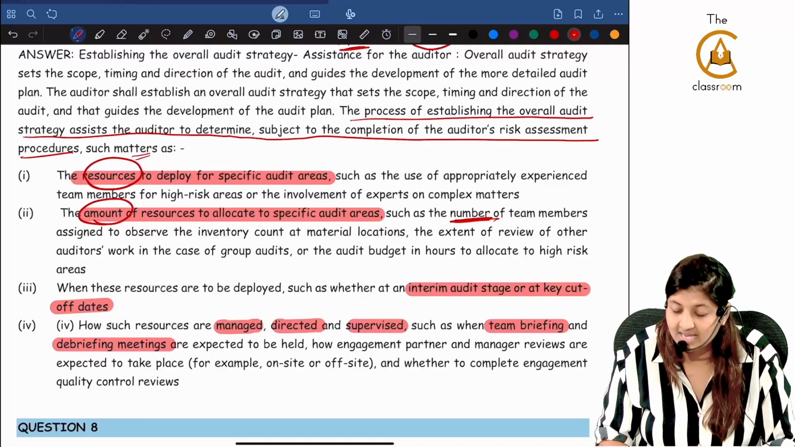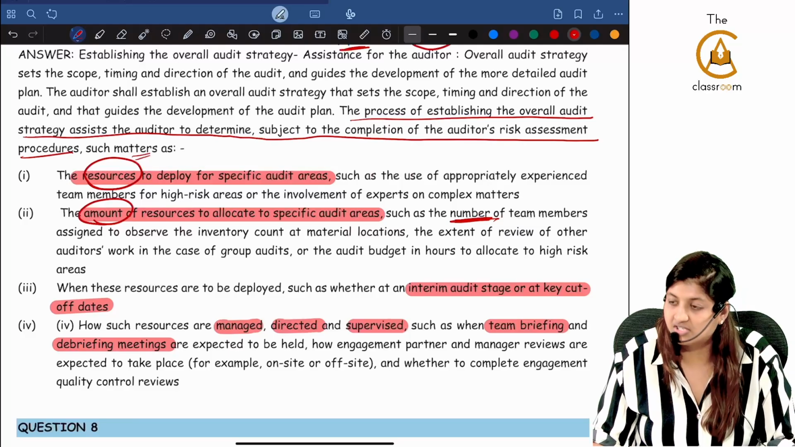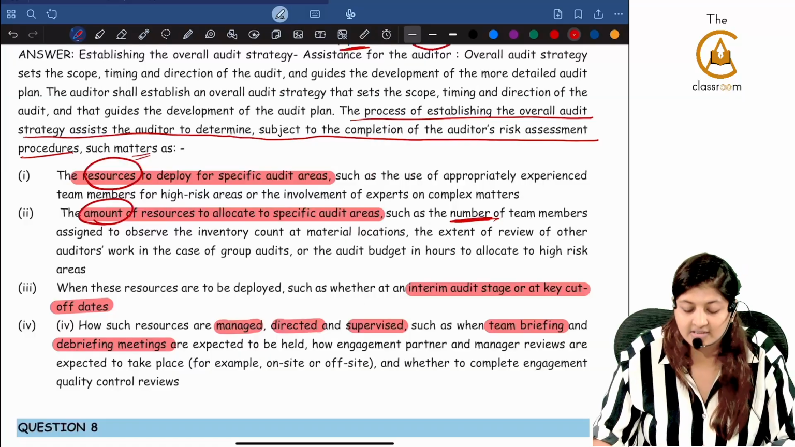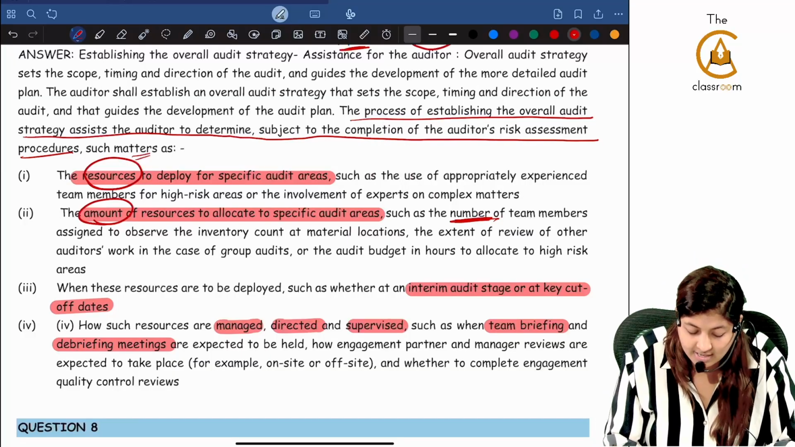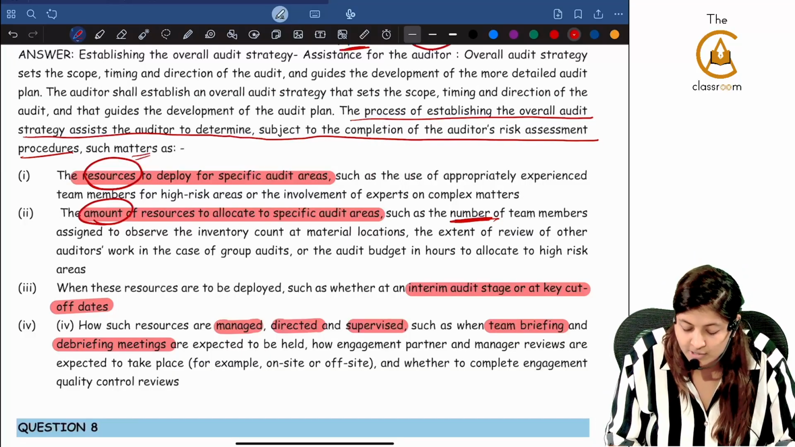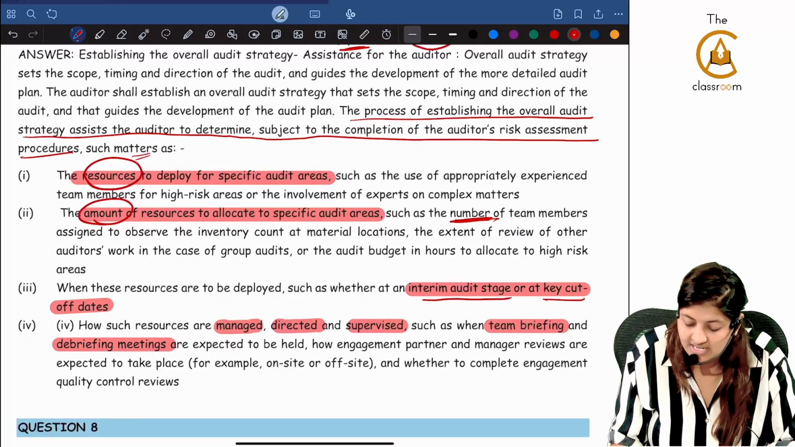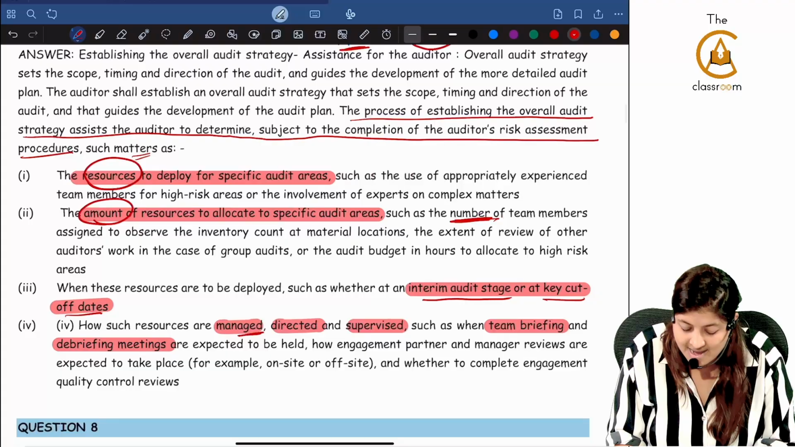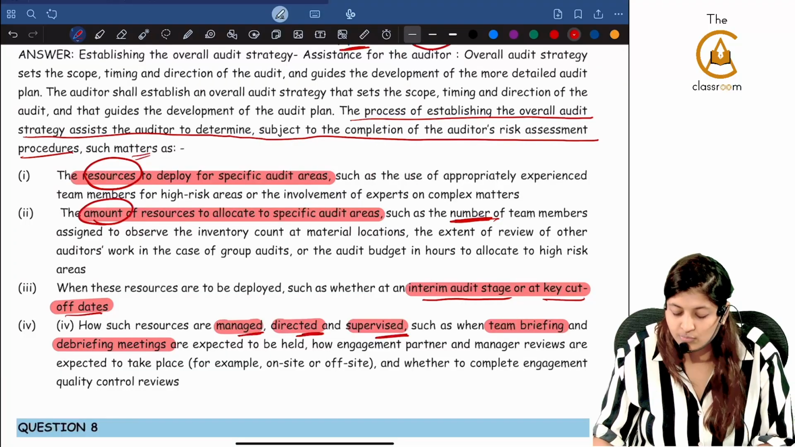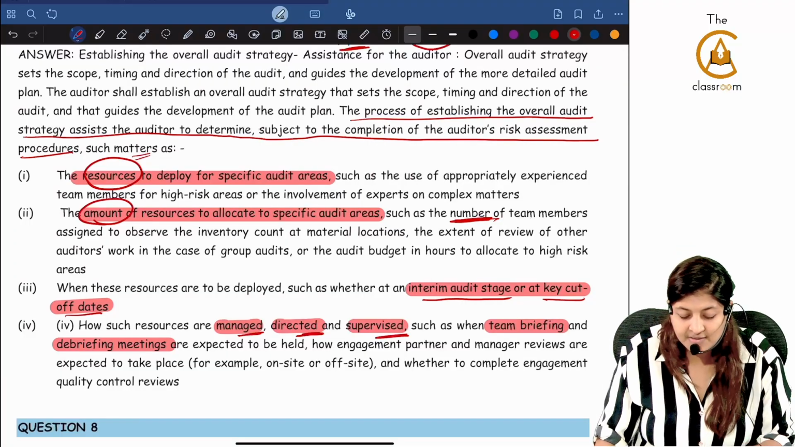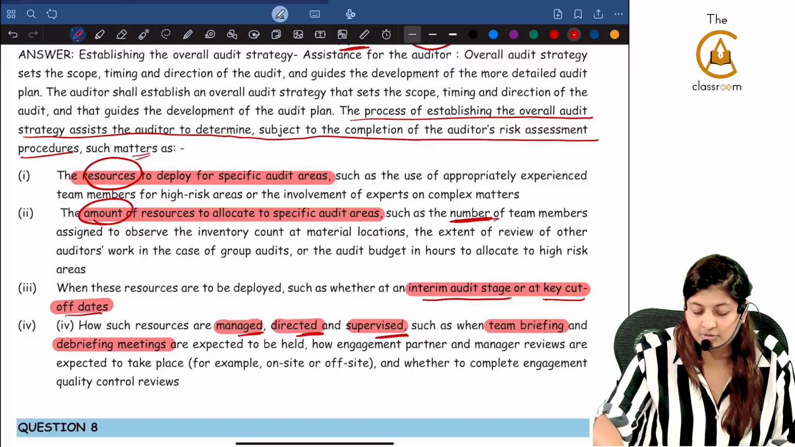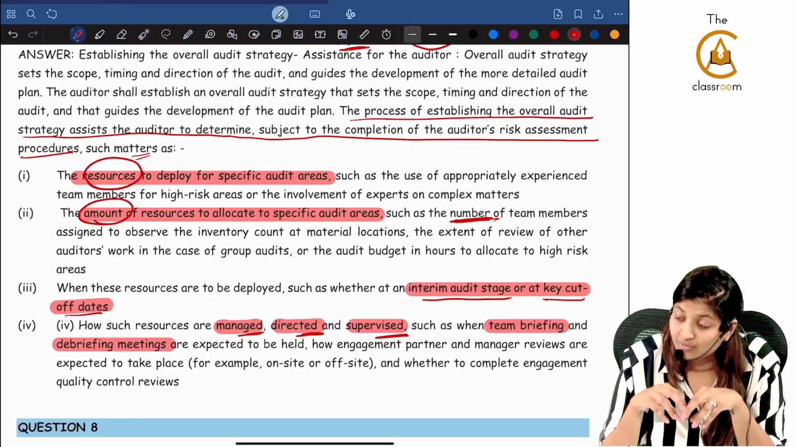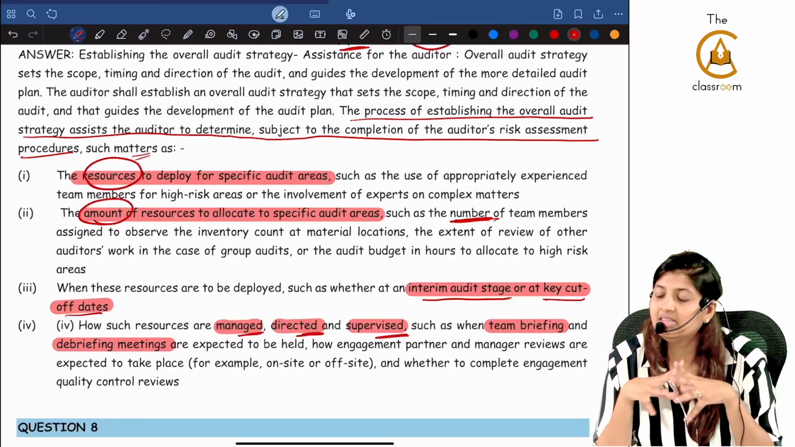Third, what are they saying? In the interim audit stage, whether these resources should be deployed, or at key cutoff date, whether these resources should be deployed. When these resources are to be deployed, such as whether at interim audit stage or at key cutoff date. Fourth is how such resources are managed, directed and supervised, such as when team briefing and debriefing meetings are expected to be held. 4 points are there. All 4 points with respect to resources which is going to take care in the overall audit strategy.